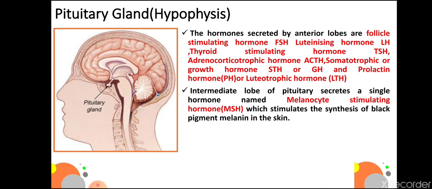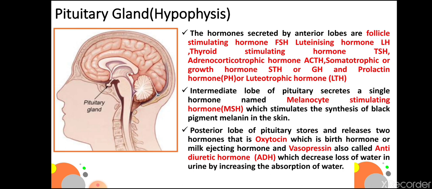Intermediate lobe of pituitary secretes a single hormone named melanocyte stimulating hormone, which stimulates the synthesis of black pigment melanin in the skin. Posterior lobe of pituitary stores and releases two hormones, that is oxytocin, which is birth hormone or milk ejecting hormone, and vasopressin, also called antidiuretic hormone ADH, which decreases loss of water in urine by increasing the absorption of water.